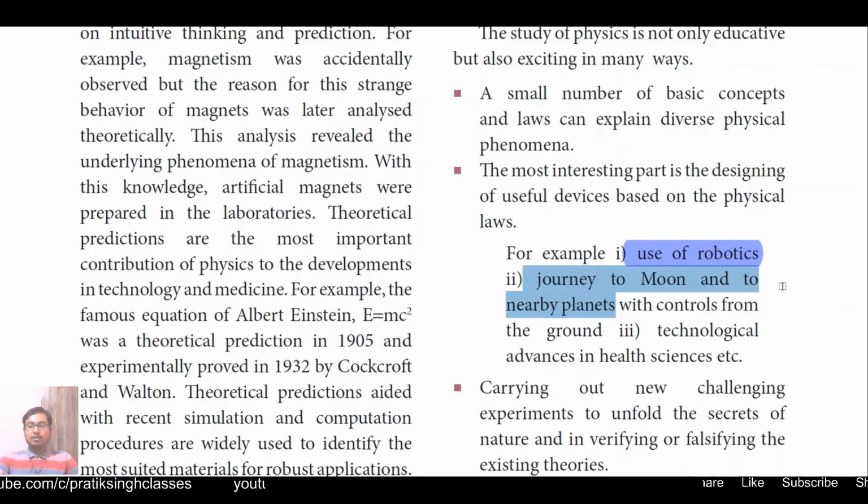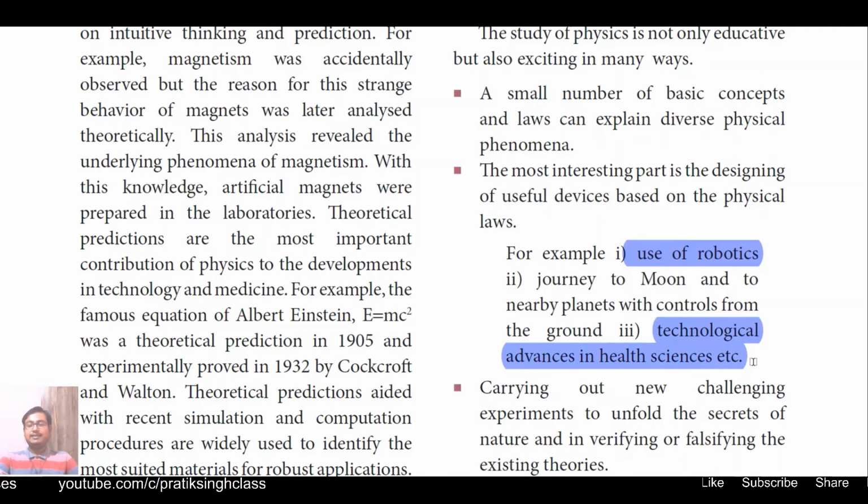Journeys to the moon and to nearby planets are carried out with controls from the ground. Suppose in future some of you who are watching this video are able to go to the moon and come back. The spacecraft which will take you to the moon and back, governed from the ground station, is based on the laws of physics. Technological advances in health sciences, etc., are also based on the laws of physics.